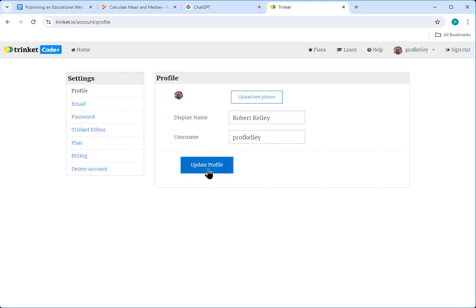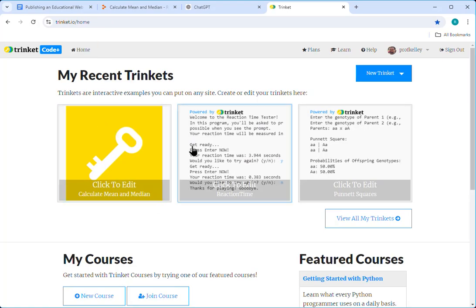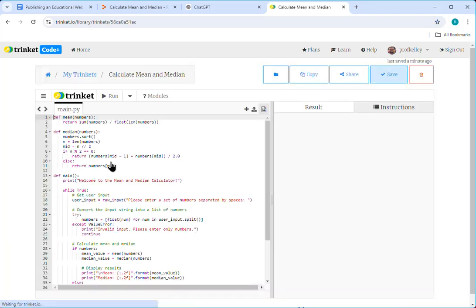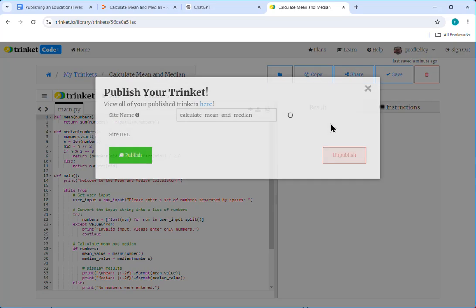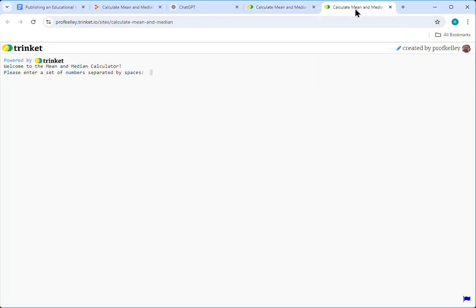Once you've done that, you can click on Update Profile, and then you can head back to Home, and then locate your Trinket, calculate mean and median. Here we are again, and now we're ready to share it. So I'll click on Share, Publish, click Publish, and there's a Prof. Kelly you can see there. I right-click, and I'll open that link in a new tab. And if I give that link to my students or anyone else, it takes them right here.